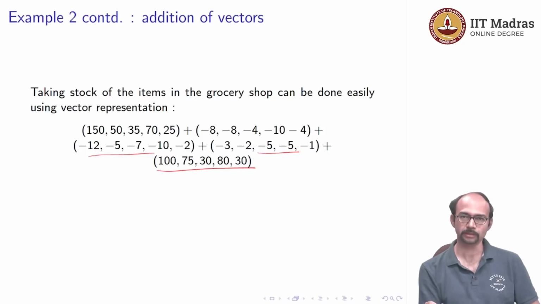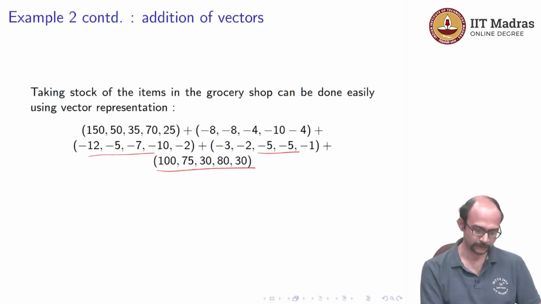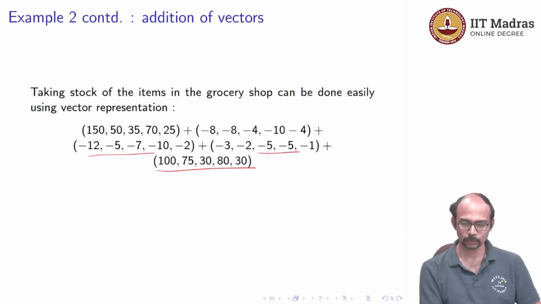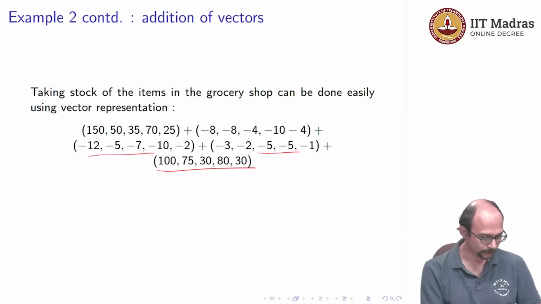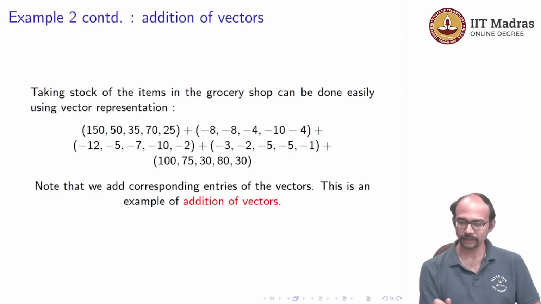And this is without a minus sign. As I said, that is because this is being added to the stock, right, the existing stock. Okay. So this is how you would take stock in a grocery store. So I will again reiterate that addition is component wise. So we add corresponding entries of the vectors, right.